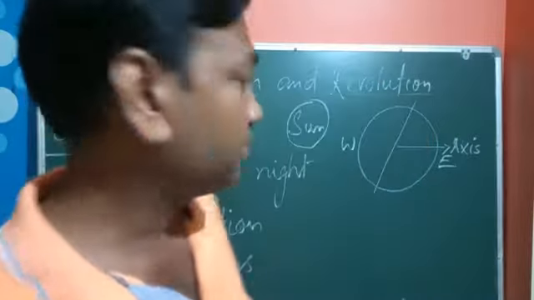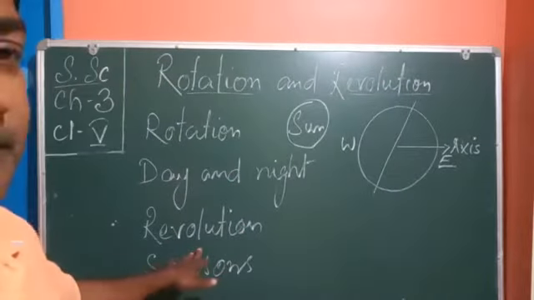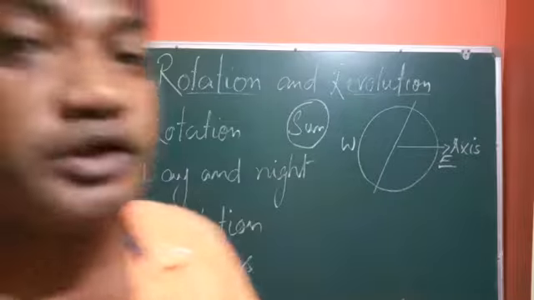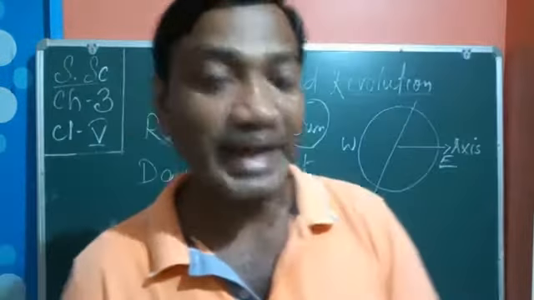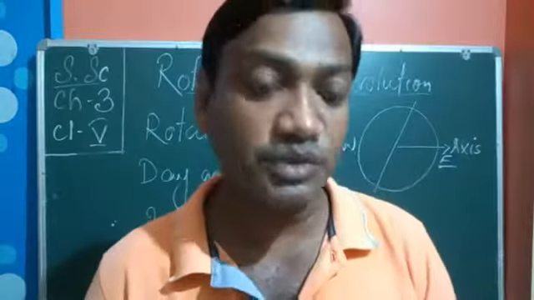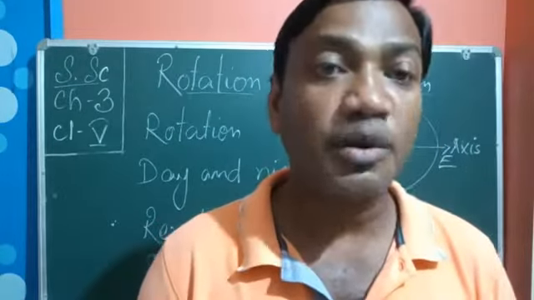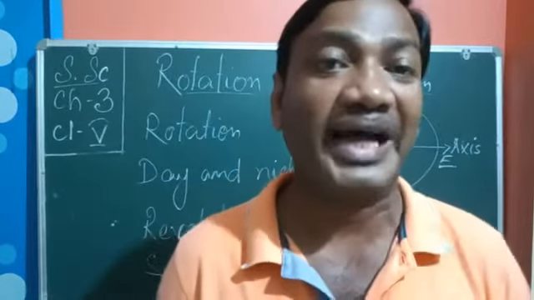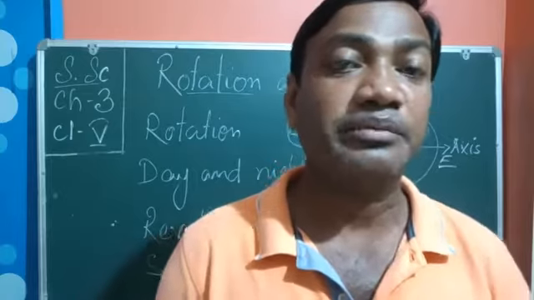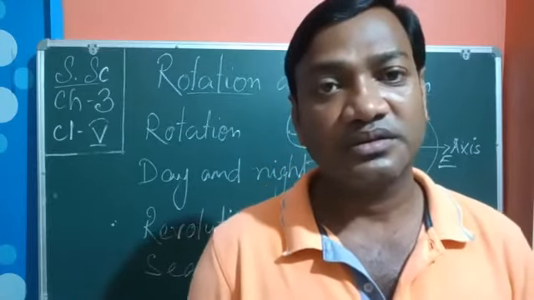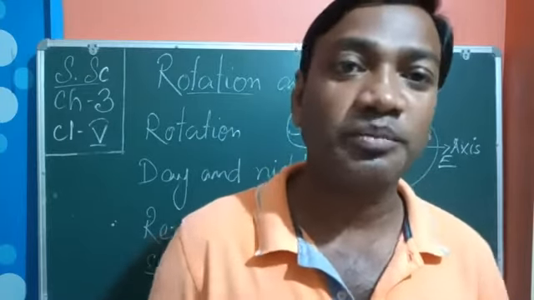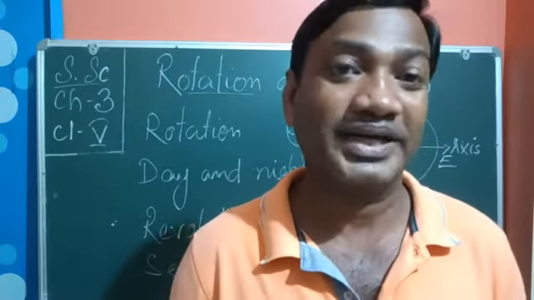Now let us come to know about revolution. What is revolution? We know that the earth spins around like a top on its own axis. You can practice at home how the earth rotates.